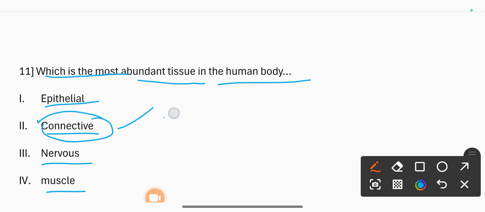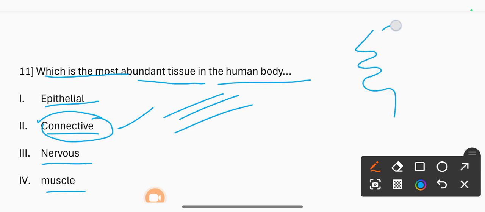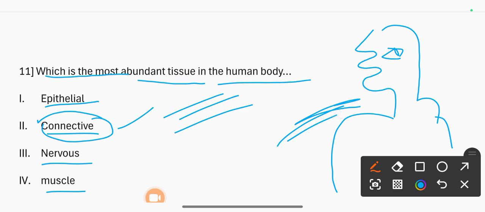It is widely distributed in the body. It is a group of tissue in the body that maintains the form of the body, and it provides cohesion and internal support. Okay, the correct option is 2.